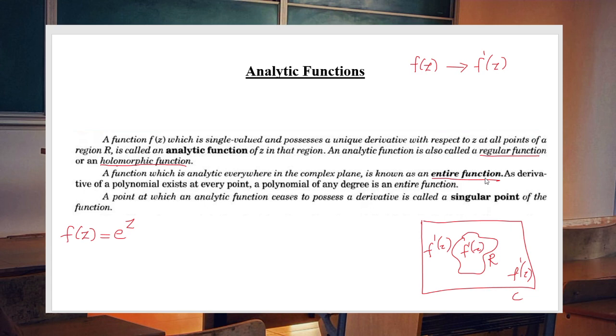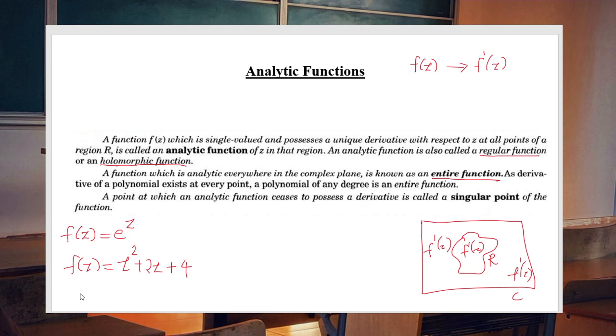A function which possesses a unique derivative with respect to all z values in the complex plane is called an entire function. A very simple example is a polynomial of any order. If we take f of z equal to z square plus 2z plus 4, this is a polynomial complex function which is an entire function, because the derivative of a polynomial exists at every point. So definitely it is analytic at each and every point in the complex plane.